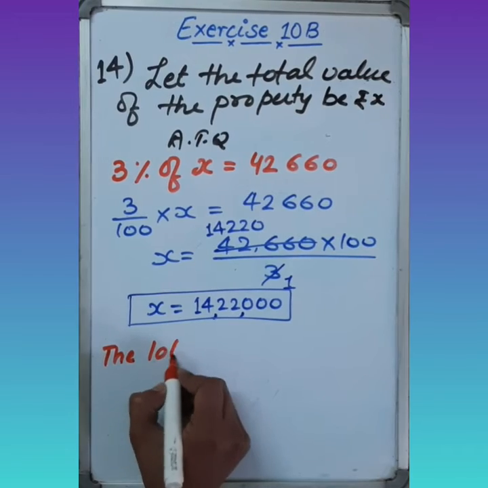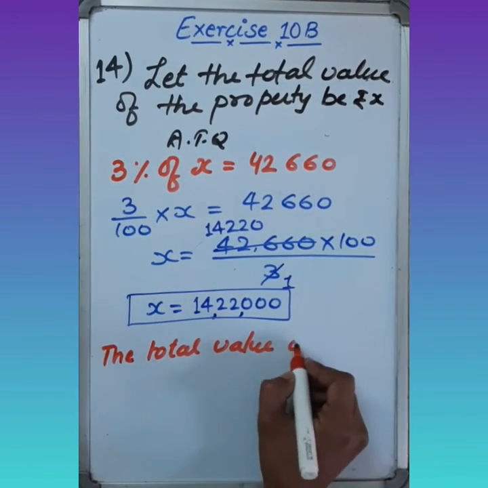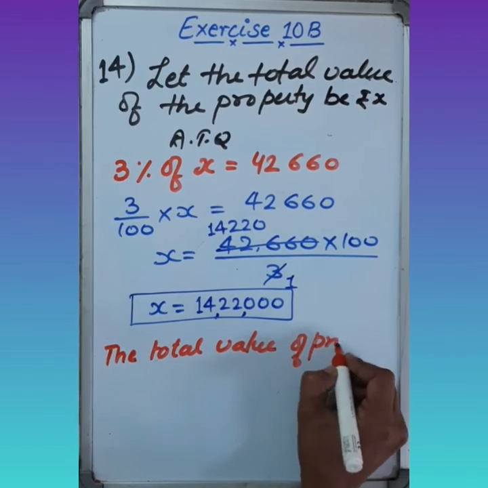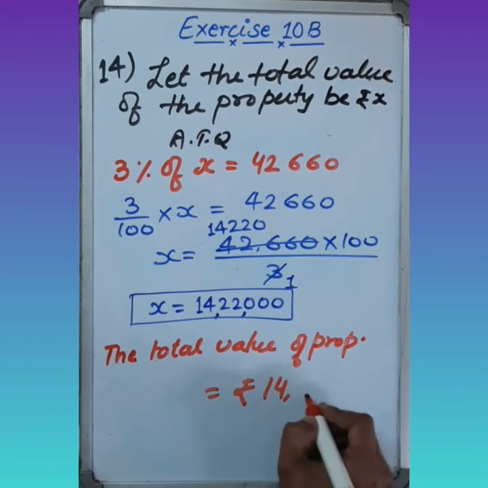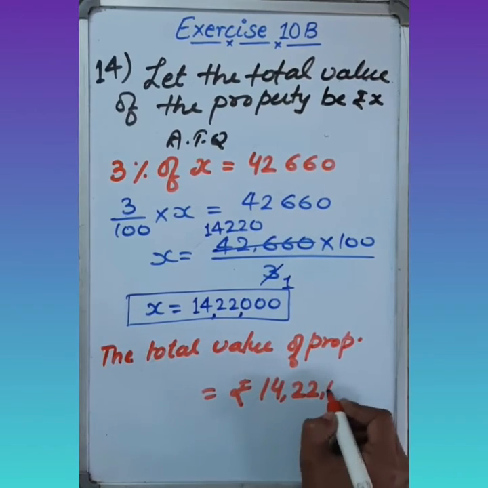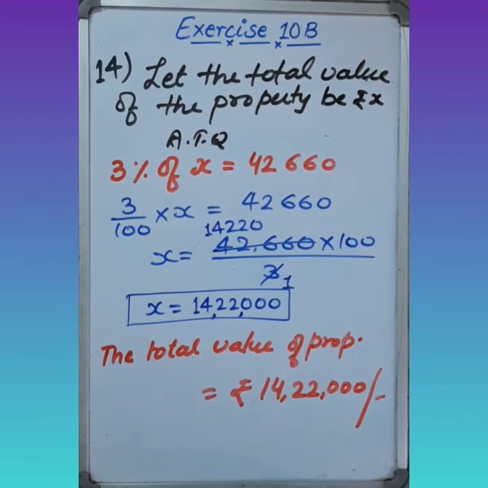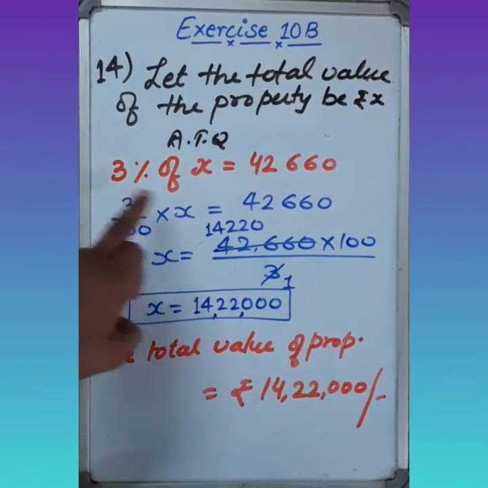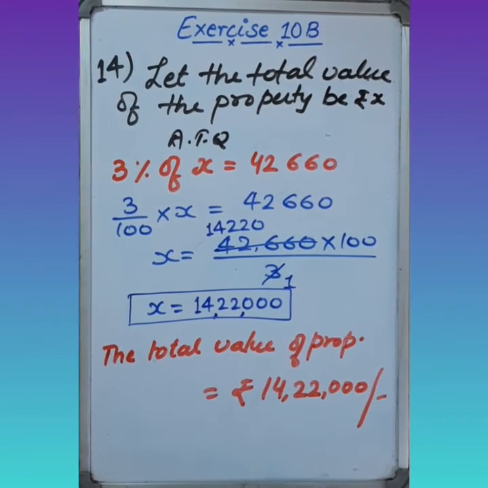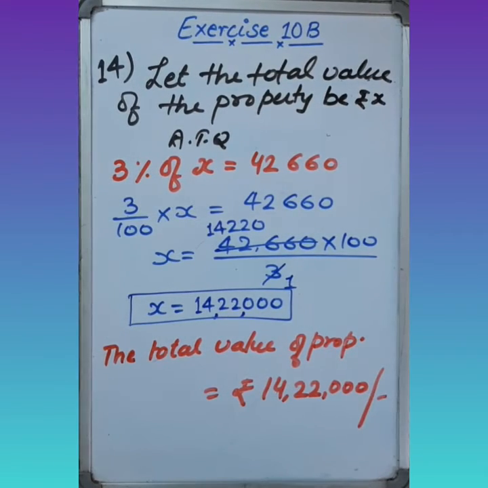Now we can write the total value of the property, the total amount. You can say that the total value of the property equals rupees 14,22,000. So this is the total value of the property, whose 3% is 42,660 rupees. Now come to question number 15.